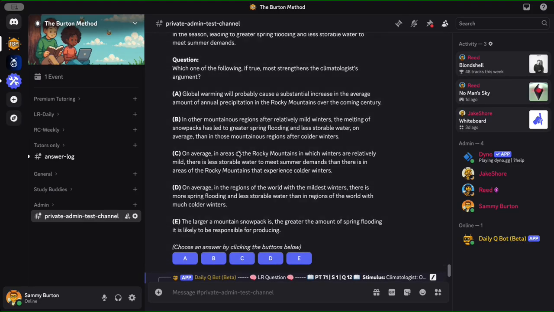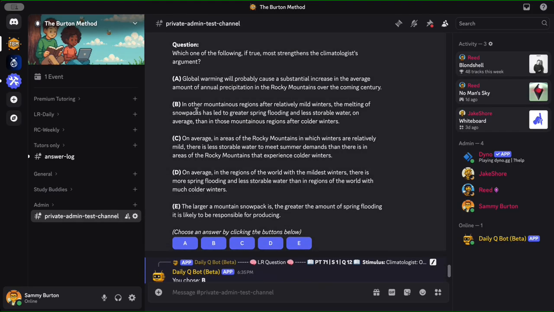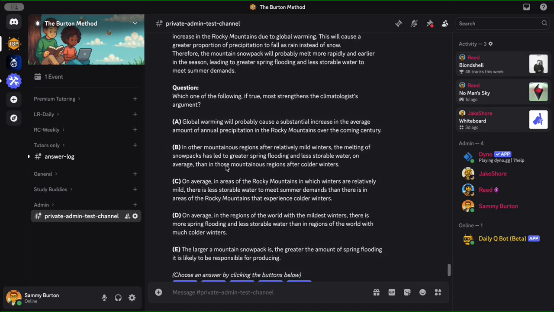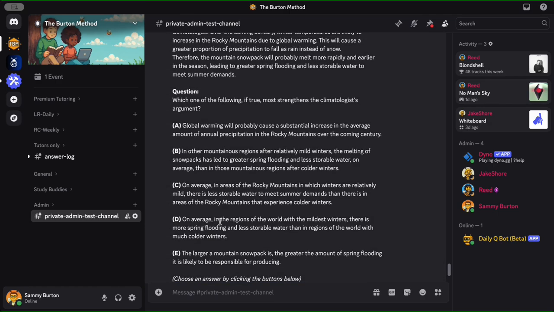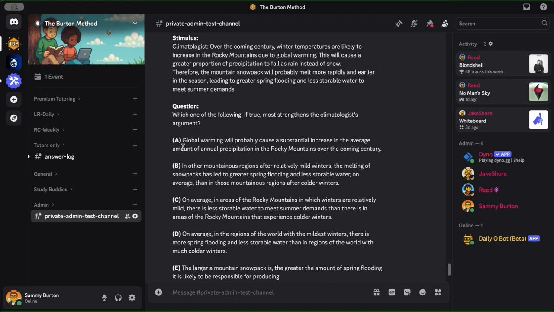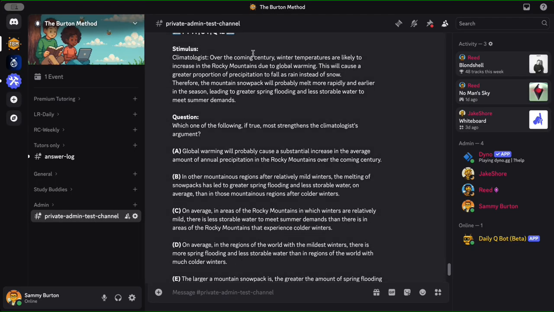Okay, so I went with B. I got it right. So I was between B and D. I like B because, B and D both strengthen the argument by saying, look, this was the case in other locations. I think that B is more analogous to the situation here where we're sort of in these Rocky Mountains and other mountainous regions.